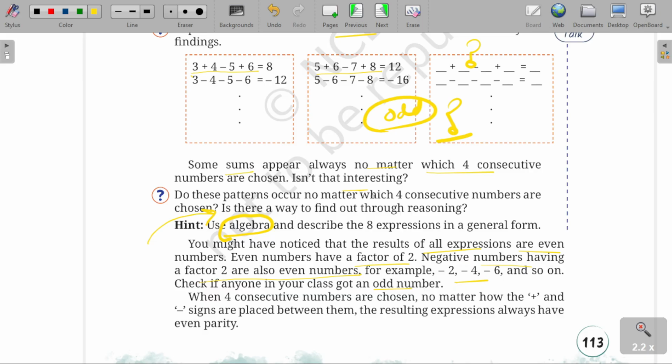But you will not get it, you will always get even numbers. So the resultant expression always has even parity. This is important now. When you solve all these expressions, you will always get even parity.